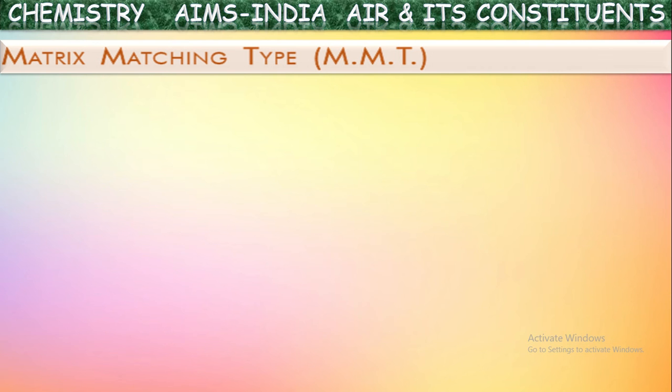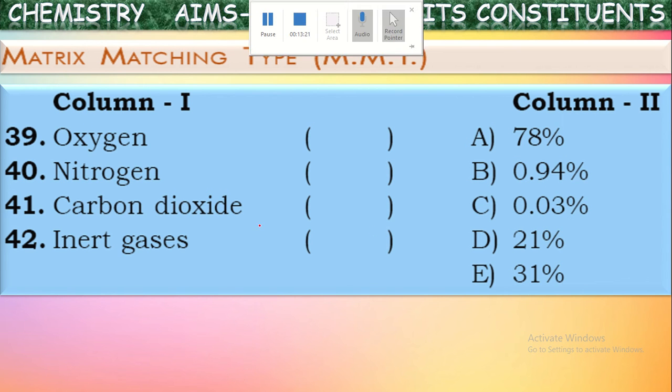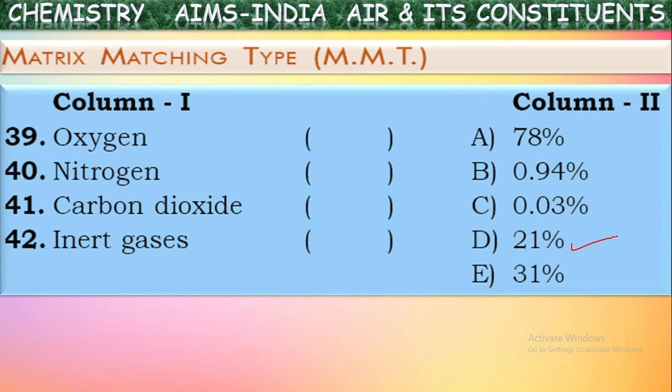Now let us see a matrix matching type question. See here some gases present in the atmospheric air they have mentioned in column 1 and their percentage composition in the atmosphere is given in column 2. Try to match these two properly. See oxygen. What is the percentage abundance of oxygen in the atmospheric air? It is 21%. What about nitrogen? It is 78%. Isn't it?